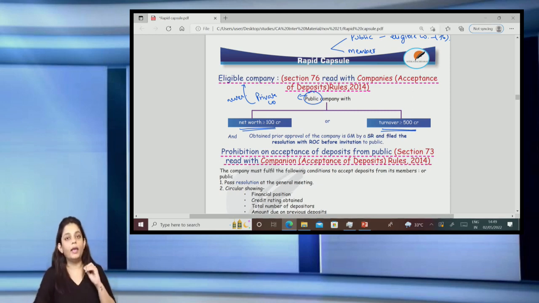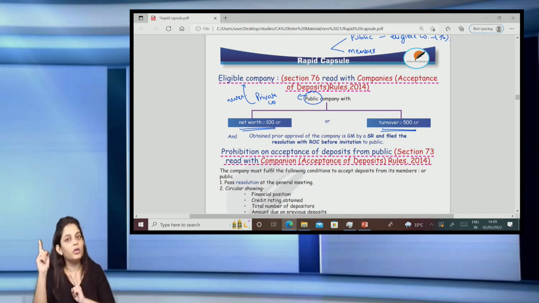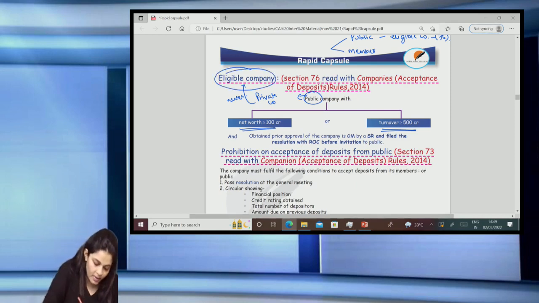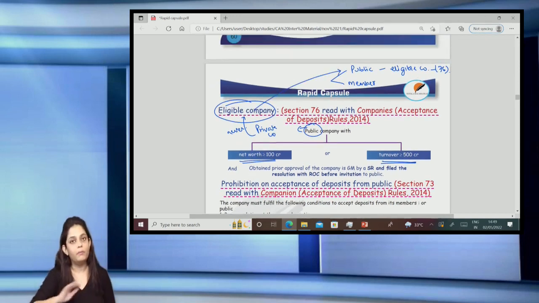So two figures to be understood here: net worth of 100 crores or more or turnover of 500 crores or more is considered to be an eligible company, and such a company can accept deposits from the public.